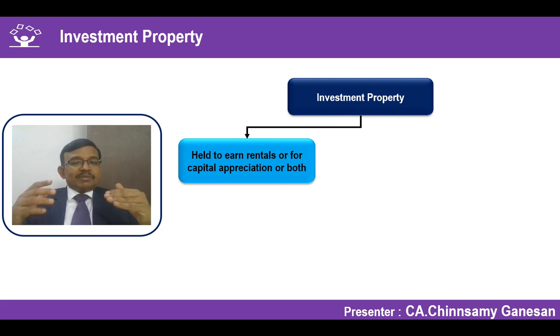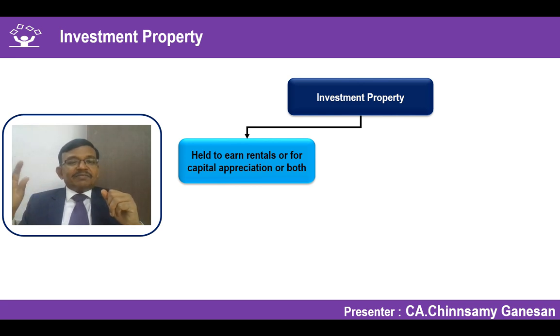Sometimes I might have invested in a property or land, but allowing it to have a capital appreciation. The idea is not to use that land in the near future, but I am allowing the value to appreciate. What we normally do for an investment, we put extra money which we have into something and allow it to grow. There is a capital appreciation which is coming in. That is a major benefit. Incidental to that, we may earn some dividends or interest or whatever the case may be. Similar application of mind should be there for investment property also.